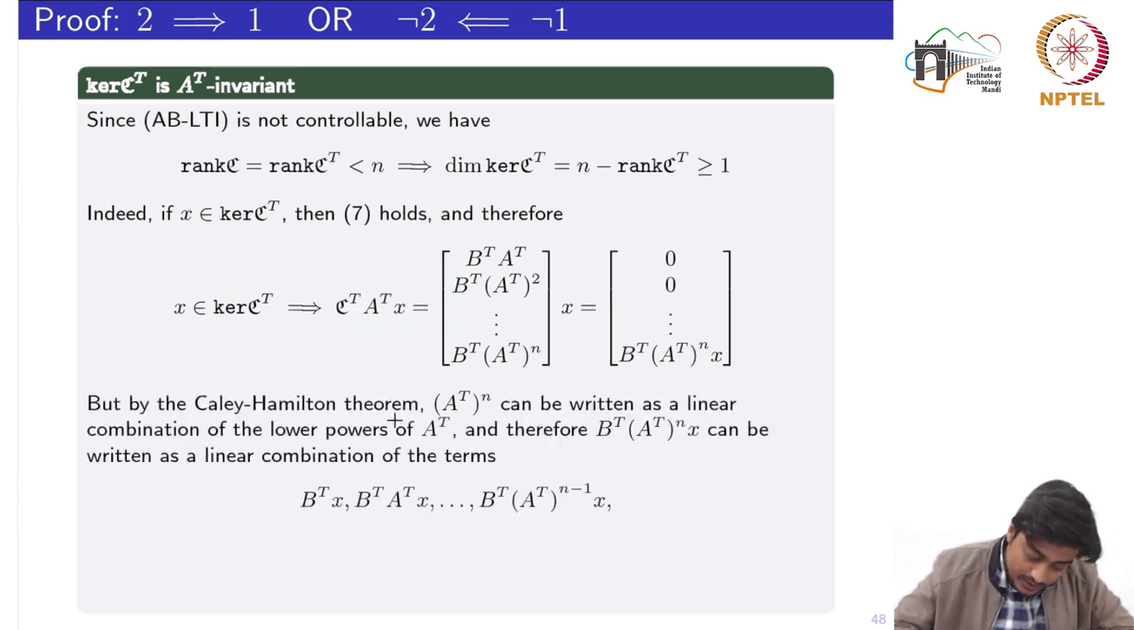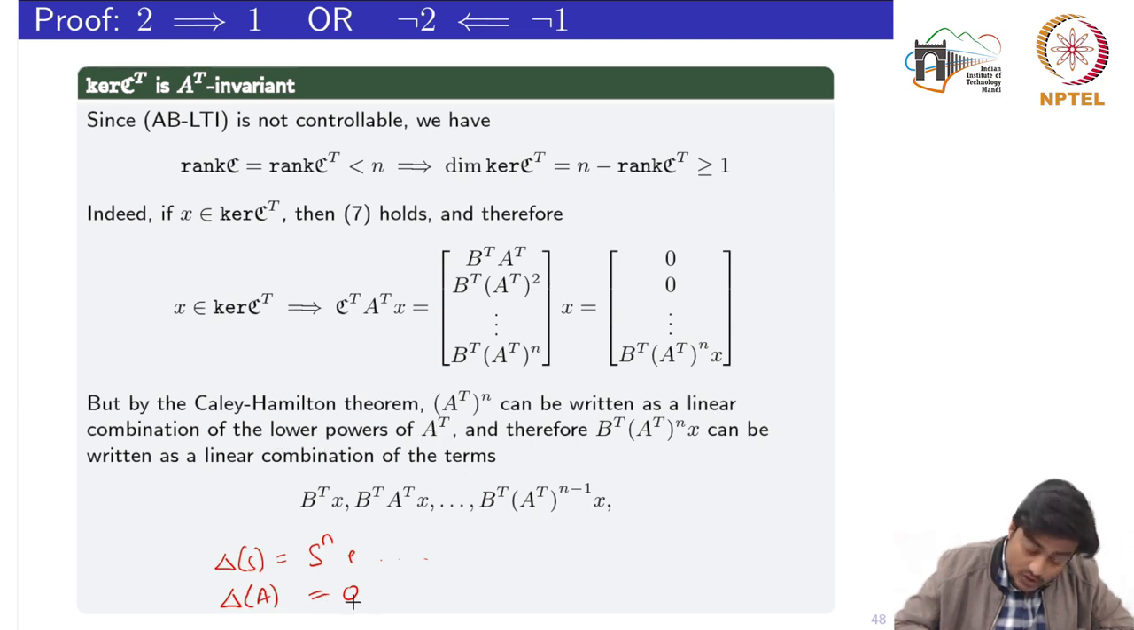Now by using the Cayley-Hamilton theorem, if you recall, for a given matrix A, if we compute the characteristic polynomial as s to the power n plus these elements, then it implies that the polynomial obtained by replacing s by A would be equal to 0. So now using this theorem, we can write A transpose to the power n as a linear combination of the lower powers of A transpose, right?